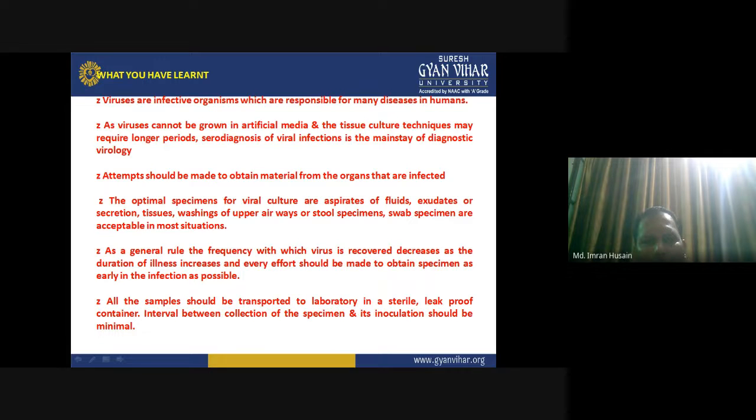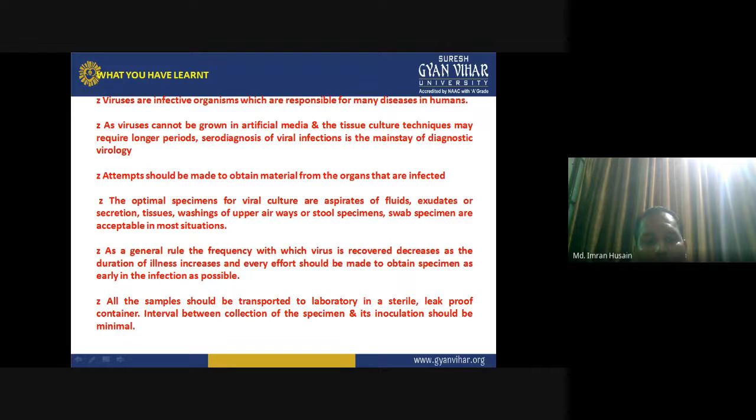The optimal specimens for viral culture are aspirate fluids or secretions, tissues, washings of upper airways, or stool specimen. Swab specimens are acceptable in most situations. As a general rule, the frequency with which virus is recovered decreases as the duration of illness increases, and every effort should be made to obtain specimen as early in the infection as possible.